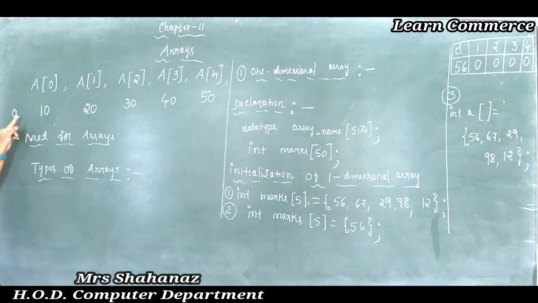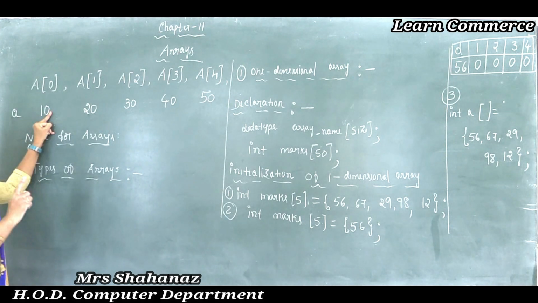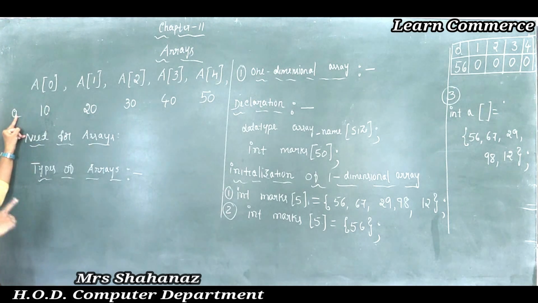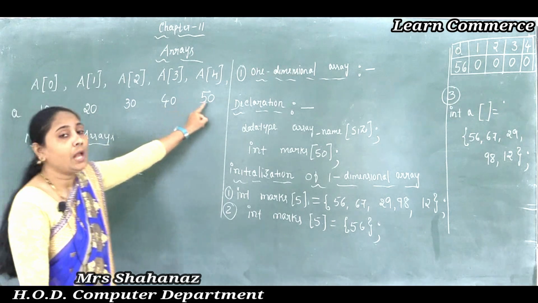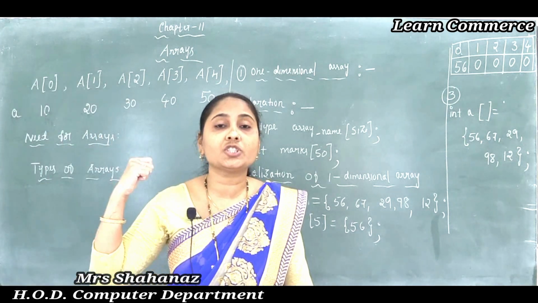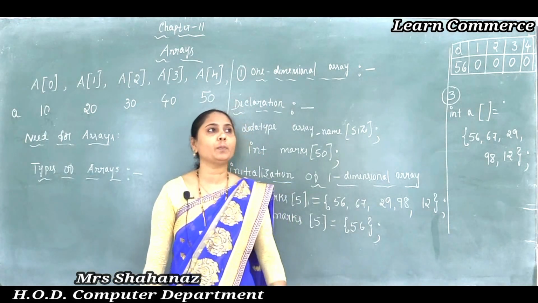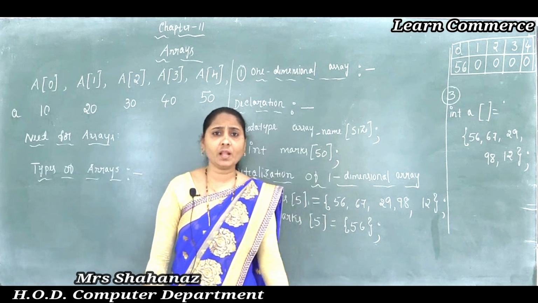So if it is not an array program, the one variable A holds the value 10 only. But if you are using an array program, then it is possible to use a large amount of data in one variable: 10, 20, 30, 40, 50. So in case you want to use a large amount of data, then you need to use an array program.